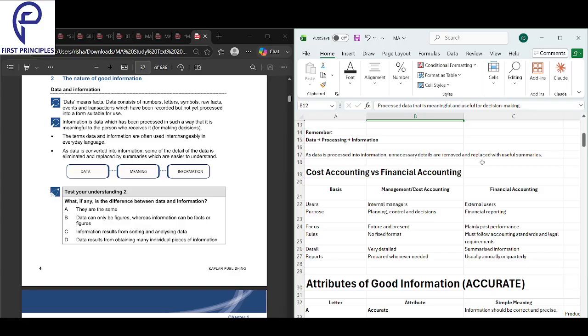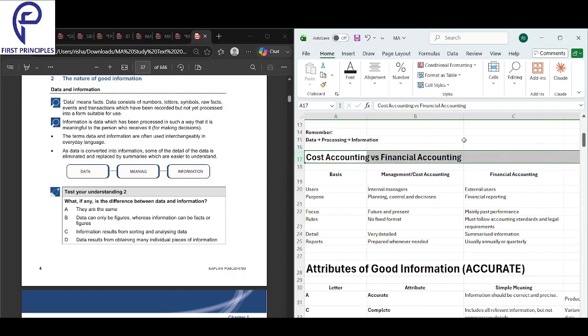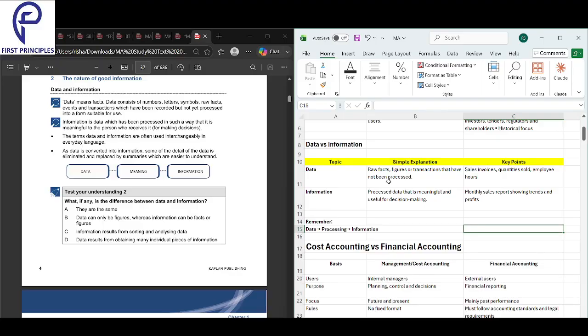Unnecessary details are removed and replaced with useful summaries. Any processed data is information. What is processed data? Processed data is information.